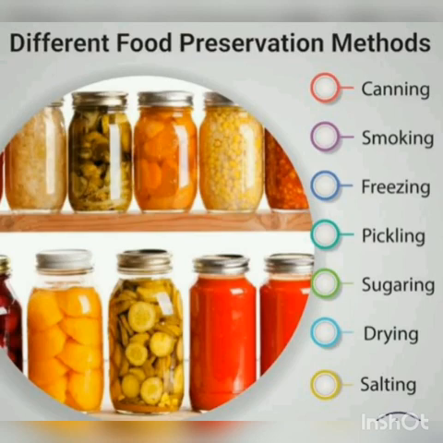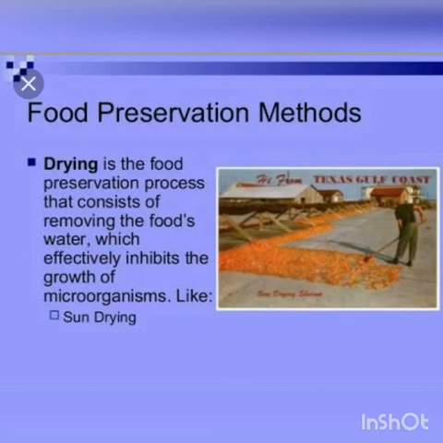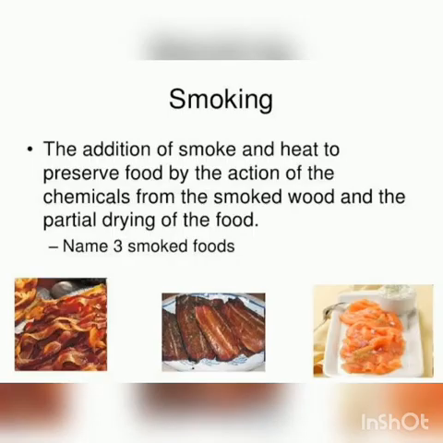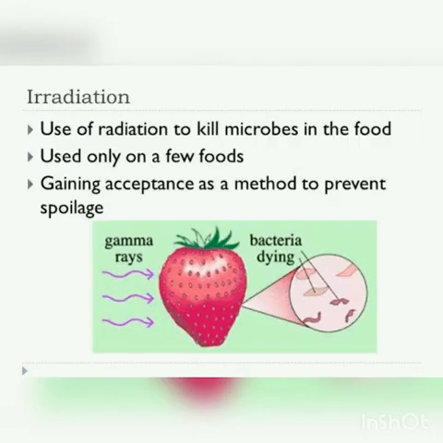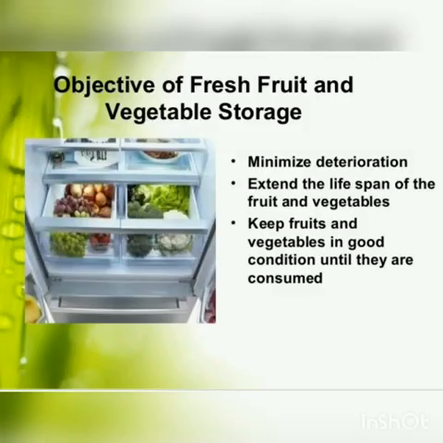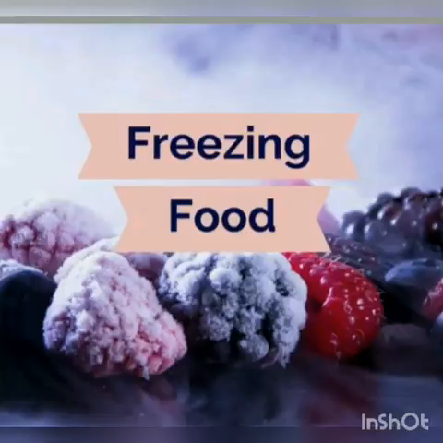First one is drying. There are different types: sun drying, vacuum drying and hot air drying. Next one is smoking. Smoking means action of smoke in meat and fish. Next one is irradiation, passing X-rays, gamma rays, ultraviolet rays to kill harmful bacteria. Cold storage, preserving the food products at low temperature. Freezing, it involves storing the food below 0 degrees centigrade.